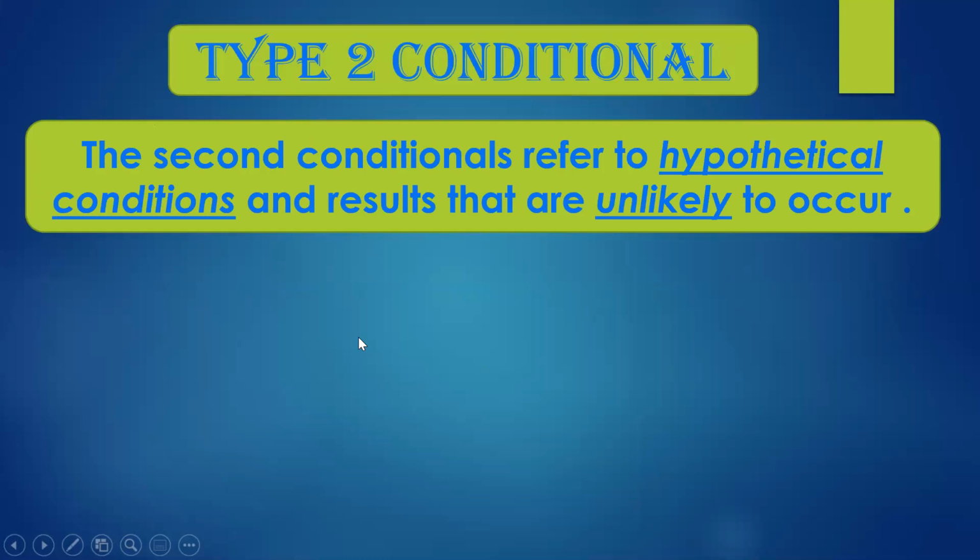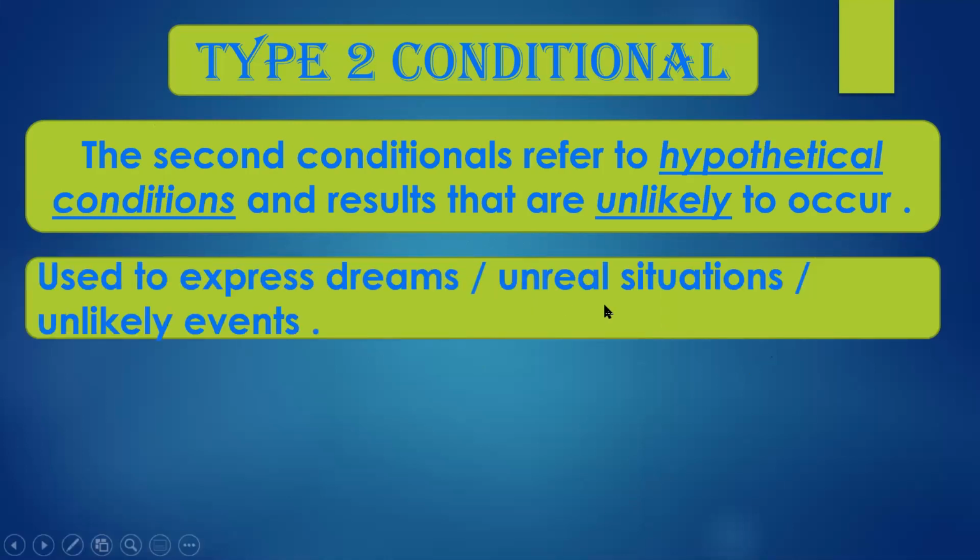Now let us see what we have already done through the example. The second conditionals refer to hypothetical conditions. Hypothetical means unlikely conditions, unreal situations and results that are unlikely to occur. Therefore, they are also called unlikely conditionals. First conditionals were likely conditionals. Second conditionals are unlikely to occur. Therefore, they are called unlikely conditionals also. Hypothetical means unreal situations. They are generally used to express dreams, unreal situations, or unlikely events.